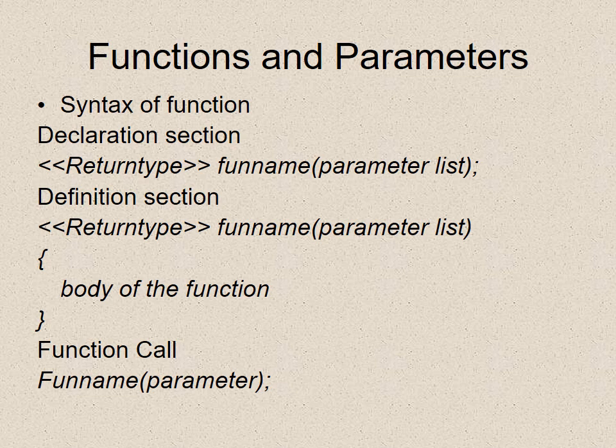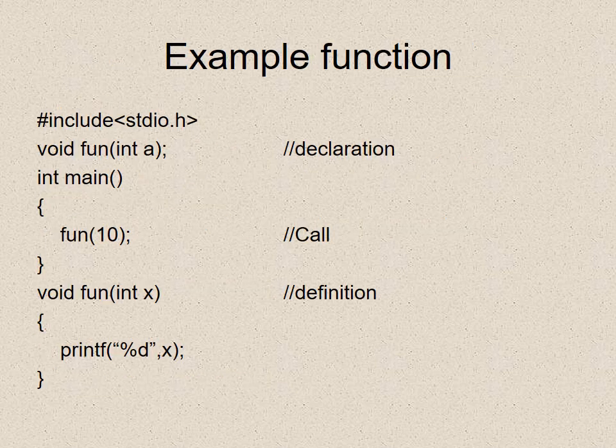Then we have functions and parameters. Writing the syntax of a function: return type, function name, then the parameter list. In the definition section: return type, function name, parameter list. Then we have the set of body statements, and we call the function, and the function name is given over there.